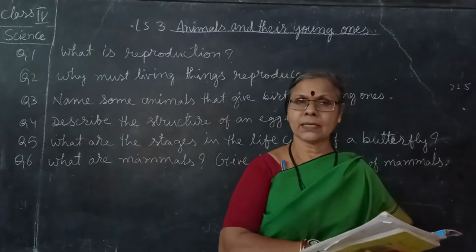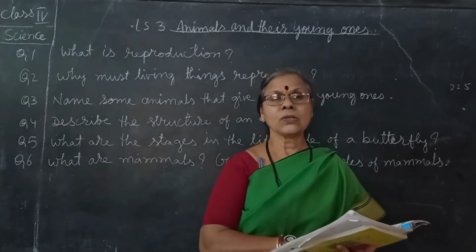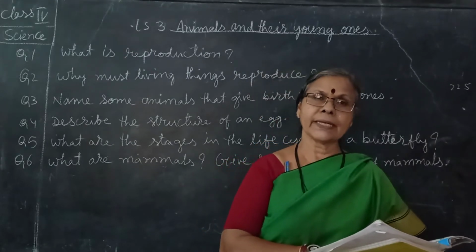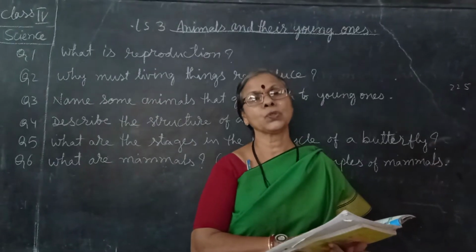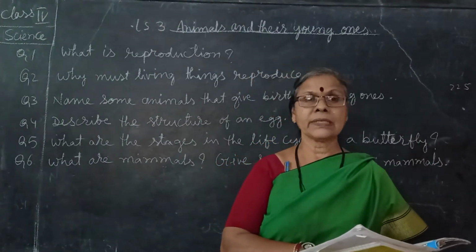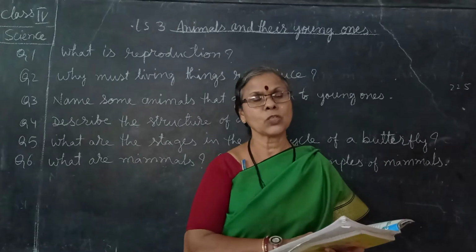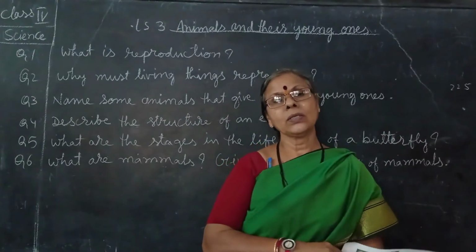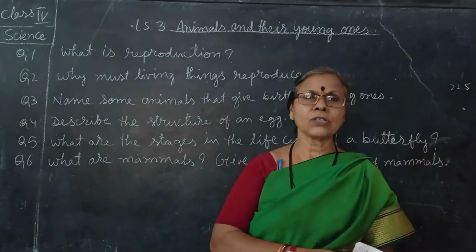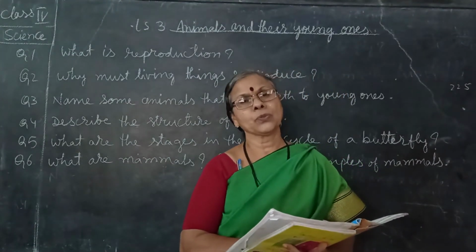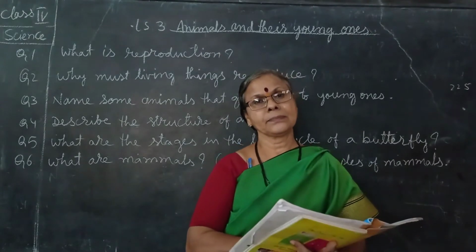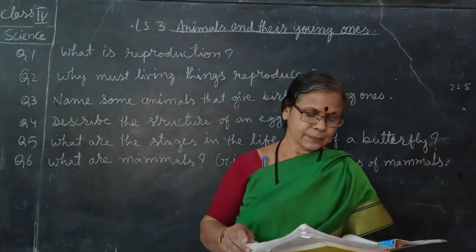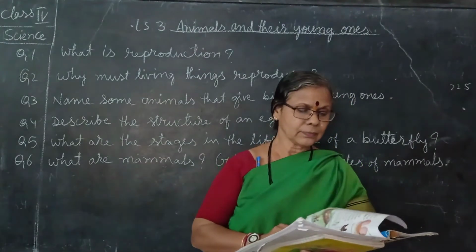Because sometimes a question may come from the middle of the lesson, for choose the correct answer, fill in the blanks, true or false, or anything, even for the diagram also, different diagrams. For that purpose you need to read the full lesson and all the question answers, and see the diagram also. Observe the diagram, all the pictures, see that, and then slowly